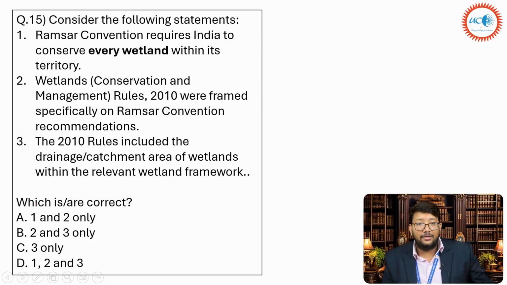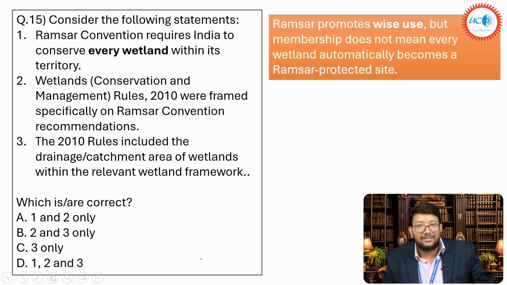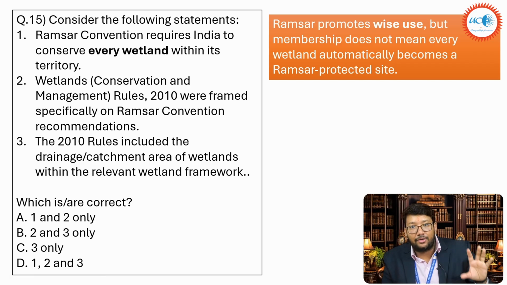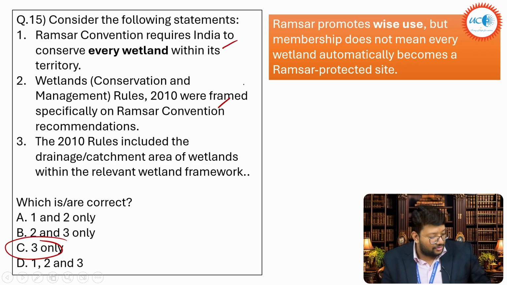Then comes next. Okay, so consider the following statements. Ramsar Convention requires India to conserve every wetland in its territory. Wetlands Conservation and Management Rules 2000 were framed specifically on Ramsar Convention recommendations? No. 2010 rules included the drainage area of wetlands within the framework, relevant wetland framework? No. The thing is that, remember, Ramsar promotes wise use, but membership does not mean that every wetland will automatically become a Ramsar site. Okay, so please remember. Okay, so 3 only is the right answer. These are not the right answer for it. Okay, it is also a prelims question.